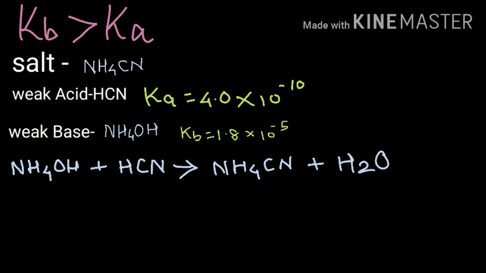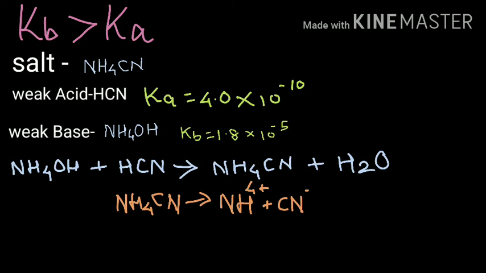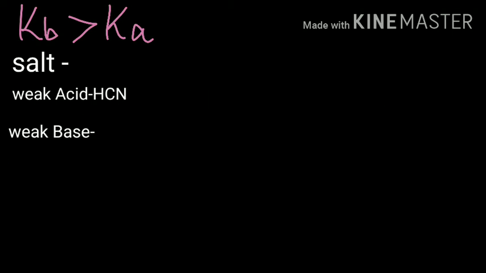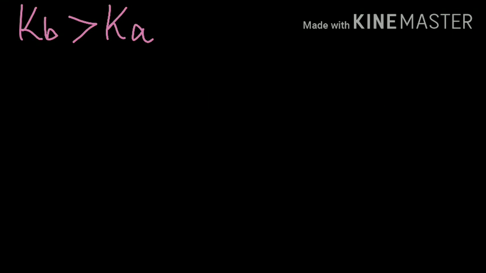The salt NH4CN formed here is going to undergo complete dissociation as follows. That is, NH4CN will split up as NH4 plus and CN minus. Let us now see the hydrolysis reaction of the salt NH4CN. Now when I say hydrolysis, that means you are going to combine the salt along with water.